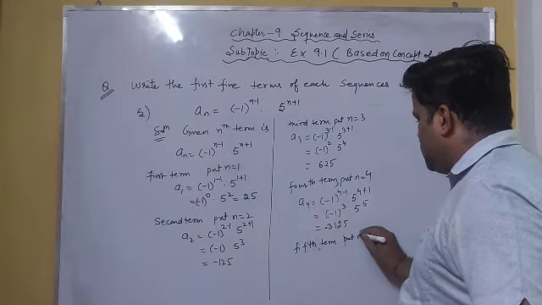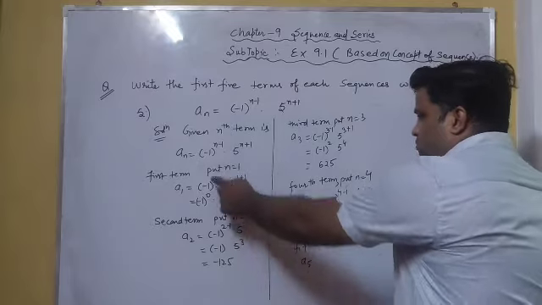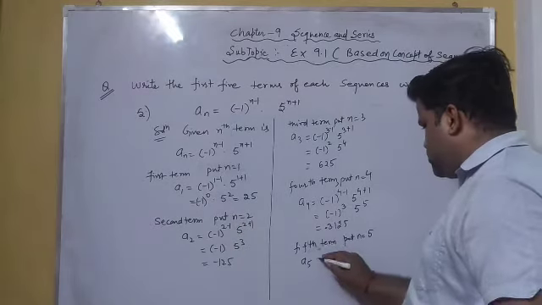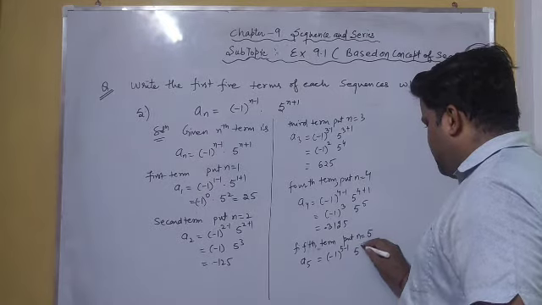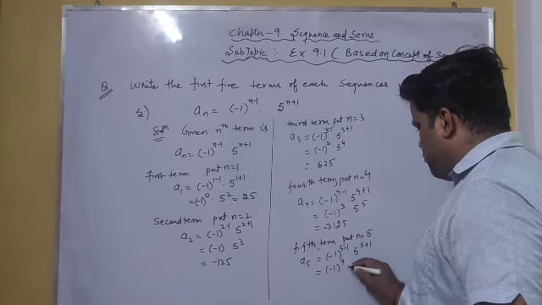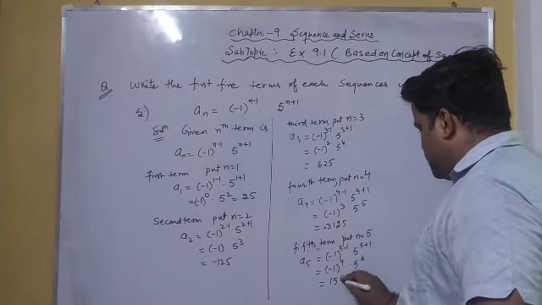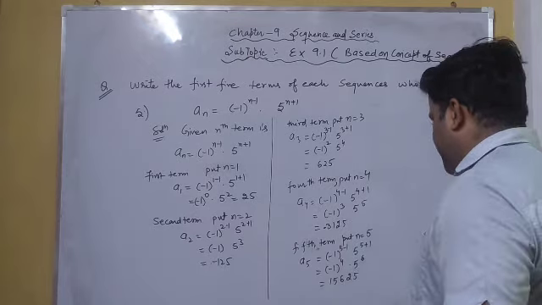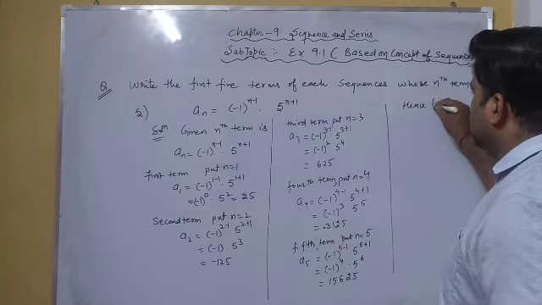For the fifth term, we put n is equal to 5. So putting the value of n equal to 5 in this nth term, we get (-1)^(5-1) into 5^(5+1). We get minus 1 raised to the power 4, which is 1, and 5^6, and finally we get 15,625.